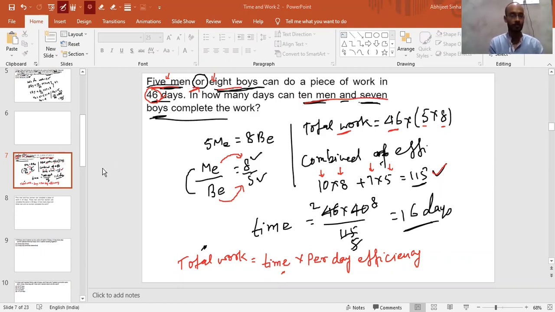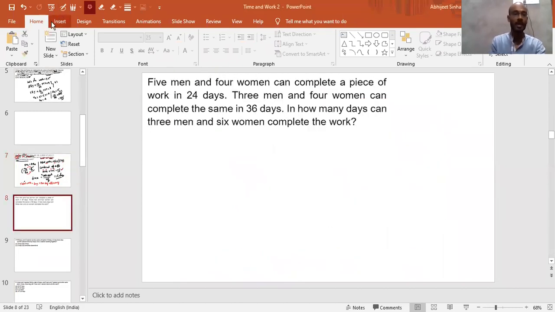Okay, very good. Chalo. Now moving to the questions, which are a little bit different. Why am I saying a little bit different? Let me also explain this to you, and then you will try the questions from next onwards.